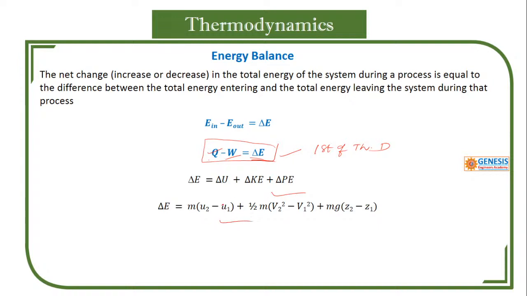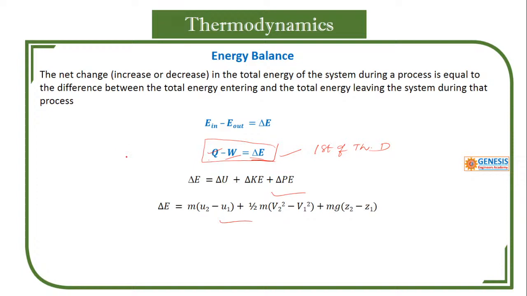Even if you forget this one, the delta E is nothing but this. In some cases we omit some terms, in some cases we omit other things. So what is first law? You can define in words that energy can neither be created nor be destroyed.